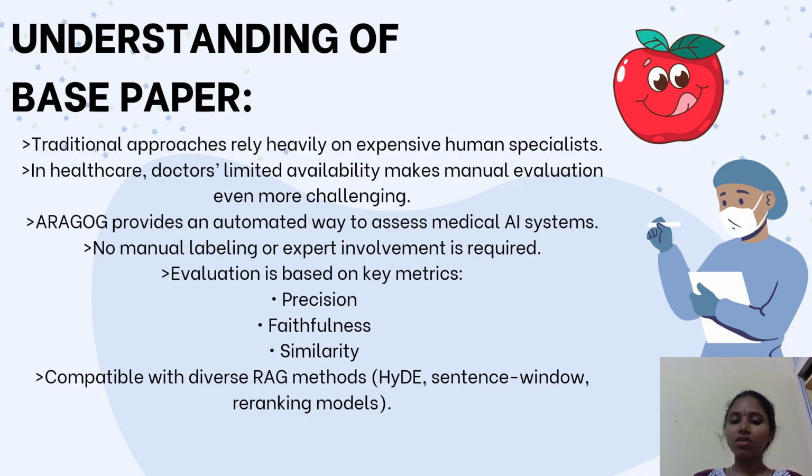Traditionally, doctors or medical experts manually review these outputs to check if they are correct, and it is expensive since expert time is costly. It is also time consuming because feedback is delayed. Aragog solves these issues by automating evaluation with three metrics: faithfulness, completeness, and relevance. Together, these metrics ensure that AI-generated healthcare responses are judged in a consistent, scalable, and cost-effective way, building trust in medical AI systems.